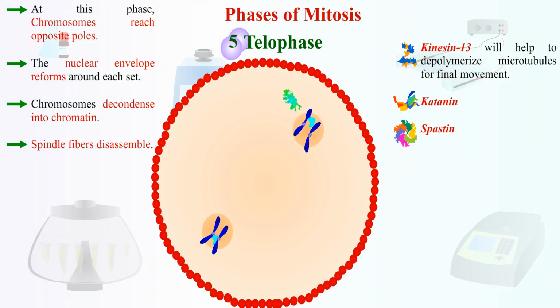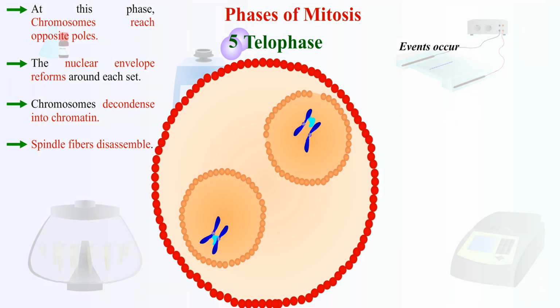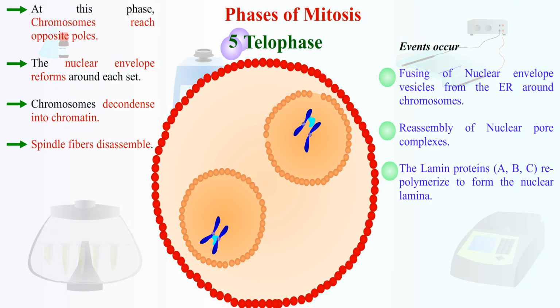Cyclin B is degraded and decreases CDK1 activity, which is required to maintain spindle stability. The reduction of CDK1 activity triggers spindle breakdown. Nuclear envelopes are reformed now, and chromosomes get enclosed in two separate nuclei. Here are the events like fusing of nuclear envelope vesicles from the ER around chromosomes, reassembly of nuclear pore complexes, and the lamin proteins repolymerize to form the nuclear lamina.